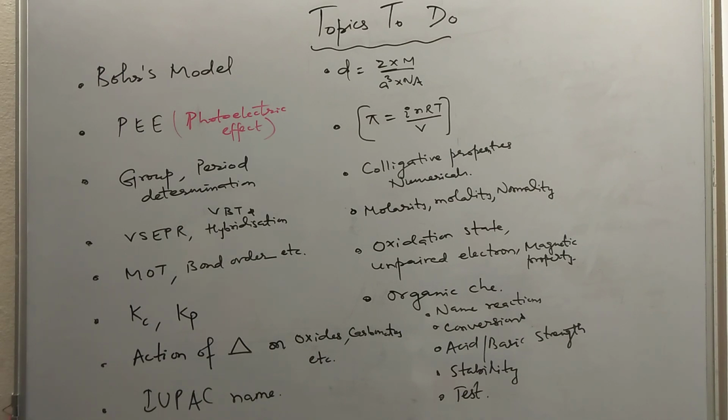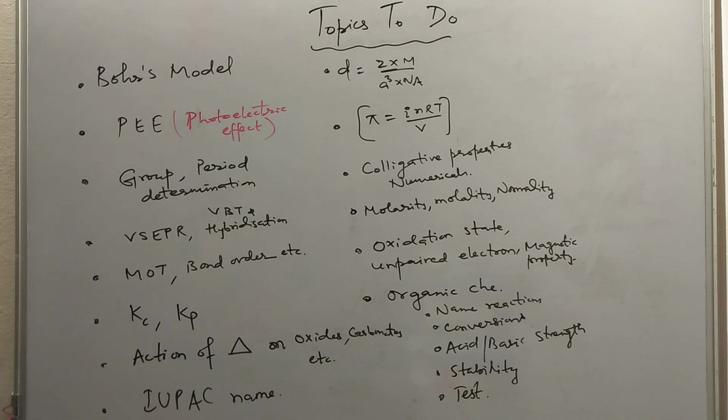Prepare Bohr's model from the atomic structure topic, particularly the energy, the radius and the velocity. These three are very important, particularly the energy one. And do prepare the hydrogen spectrum: 1 by lambda is equal to nu bar equal to R Z square into (1 by n1 square minus 1 by n2 square). The number of spectral lines is also important.